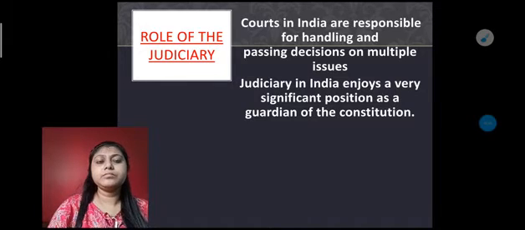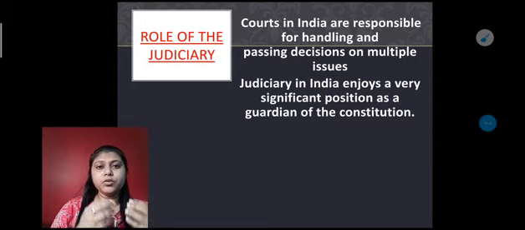Not only that, the judiciary of India enjoys a very significant position, because the judiciary system of our country, or you can say the court system of our country, is known as the guardian of the constitution. Why is it known as guardian? Whenever the word guardian comes to your mind, I hope it is clear that the guardian means the person who is the head of the family and takes care of all the responsibilities of our family, who unites our family members, who solves all the issues, who protects the family members. That person is known as guardian, right?